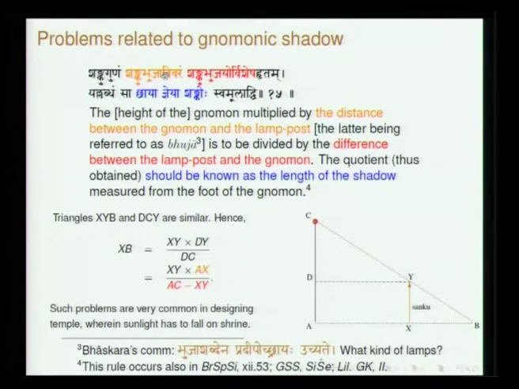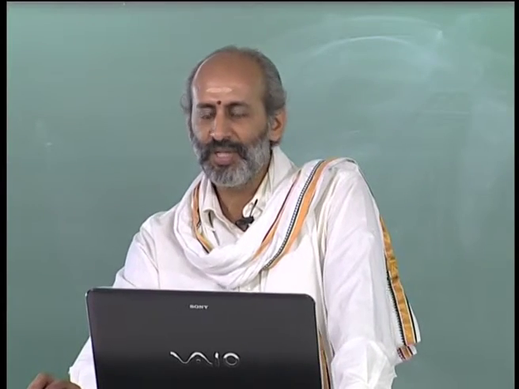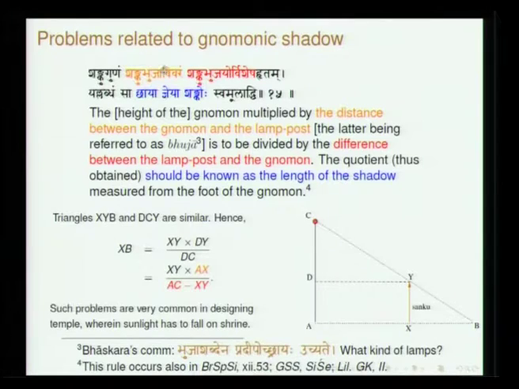Now, I move on to problems related to the Shanku. Shanku Gunam Shanku Bhuja Vivaram Shanku Bhujayor Vishesha Hritam Yal Labdham Sa Chhaya Jneya Shankoho Swamuladhi. So, this is a verse wherein he presents a certain formula which has to do with the shadow, how to obtain the shadow length and so on.